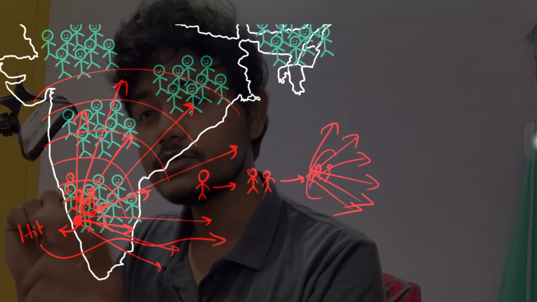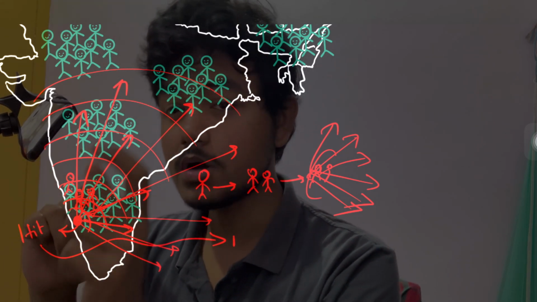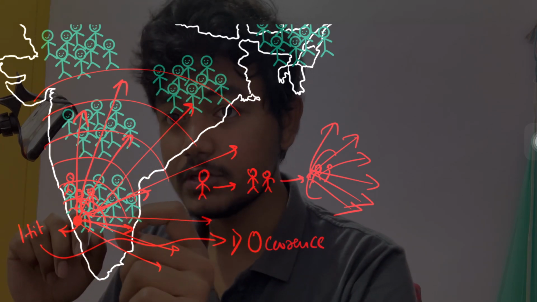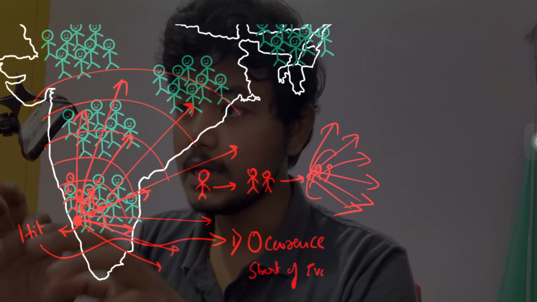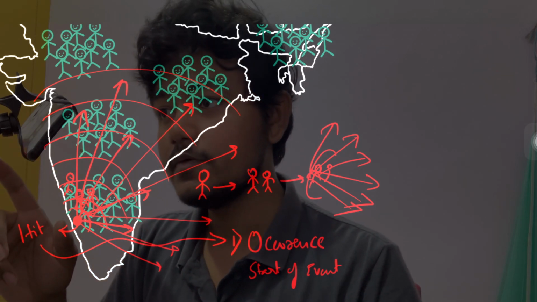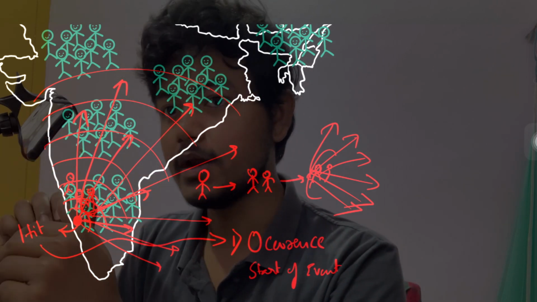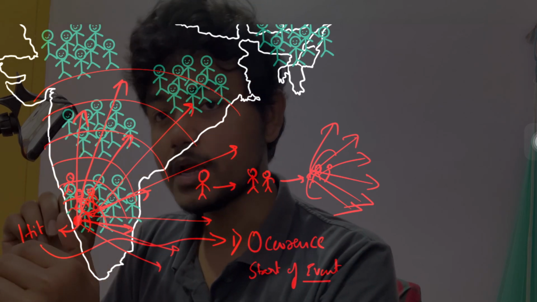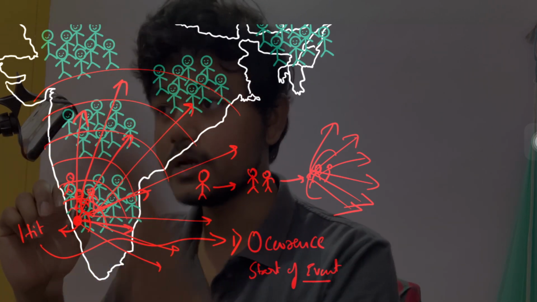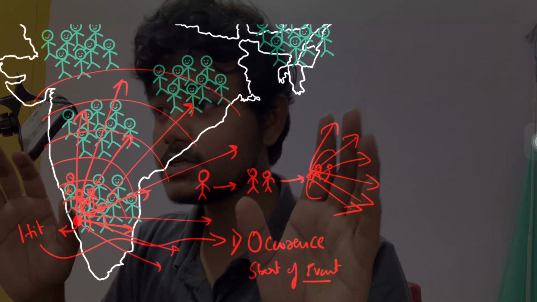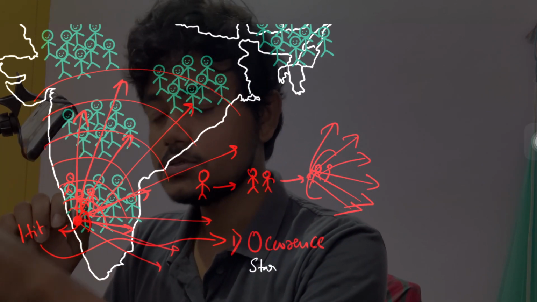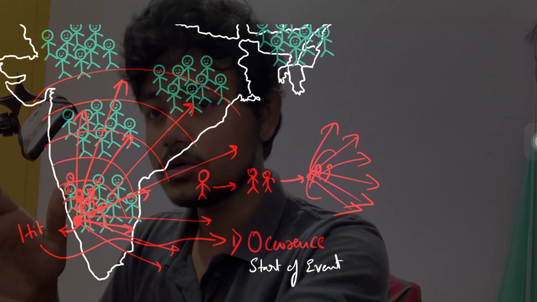So under the definition of epidemiology, there is this term called occurrence, and this occurrence term is nothing but the start of the event. So what was the start of the event? At this point we are talking about India, so the start of the point was the first person who had come back from China, but the overall start of the event in the entire world is from China. Okay, so this is the occurrence where the first case happened, and from there how it spread across.